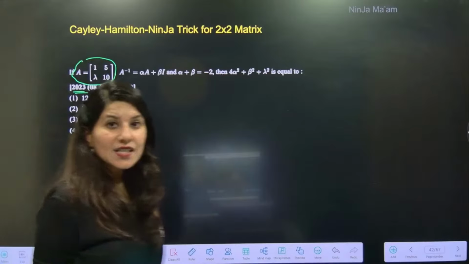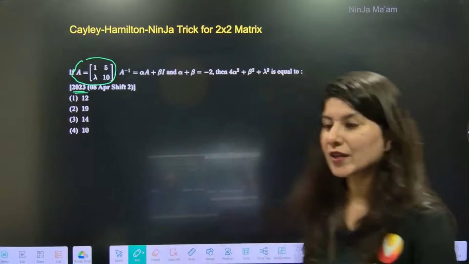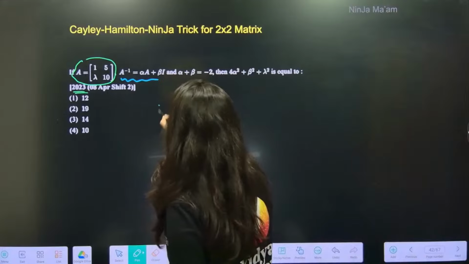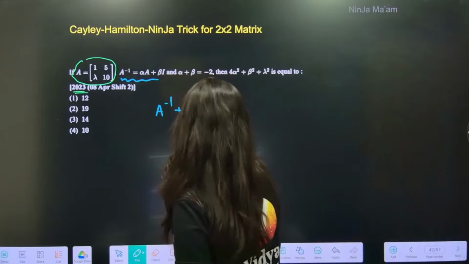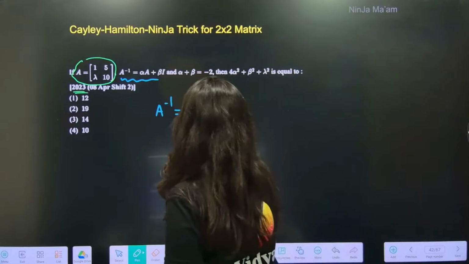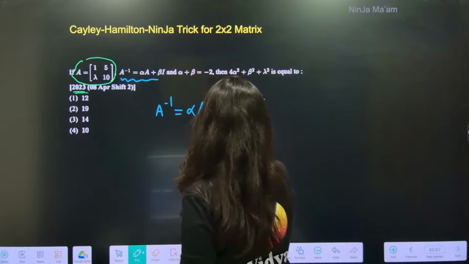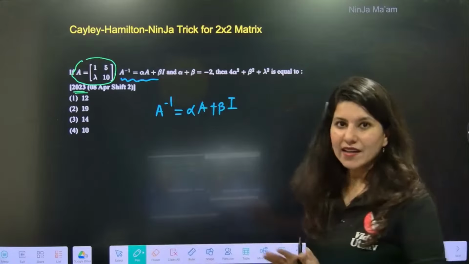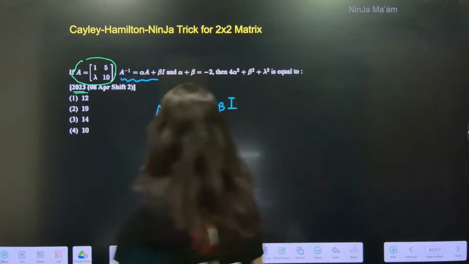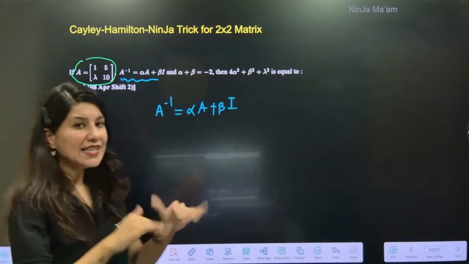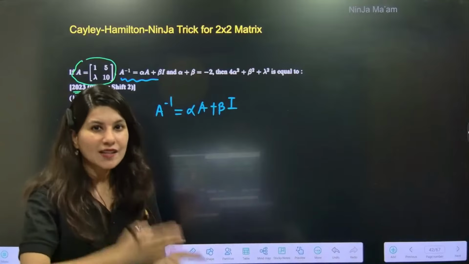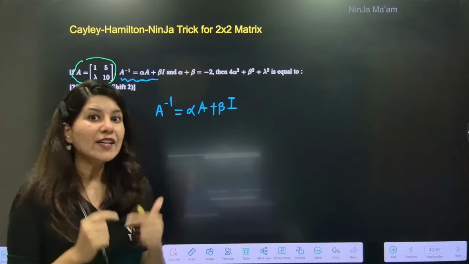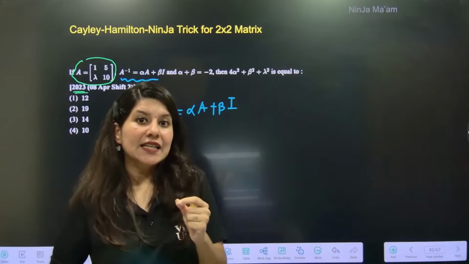They will give an equation involving the matrix: A inverse is equal to alpha A plus beta I, and they will ask about alpha and beta. The moment you see an equation of degree 2, degree 1 or degree minus 1, try to make it degree 2 only.